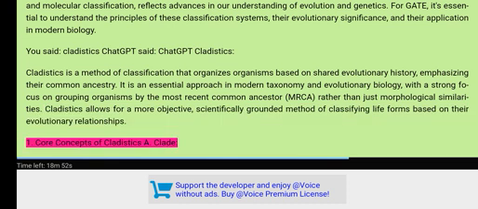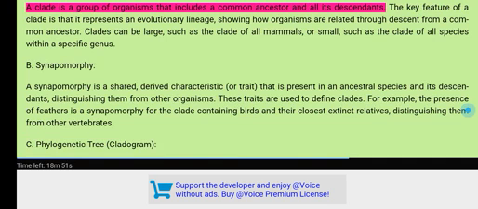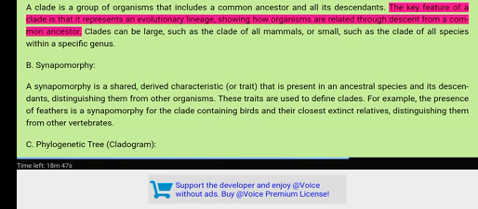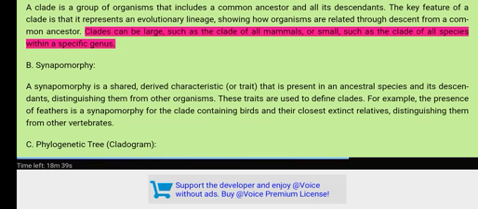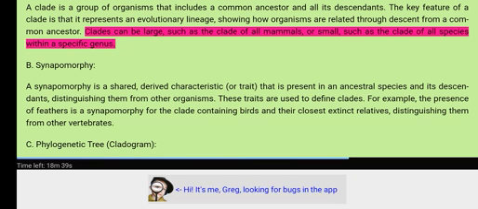1. Core concepts of cladistics. A. Clade. A clade is a group of organisms that includes a common ancestor and all its descendants. The key feature of a clade is that it represents an evolutionary lineage, showing how organisms are related through descent from a common ancestor. Clades can be large, such as the clade of all mammals, or small, such as the clade of all species within a specific genus.